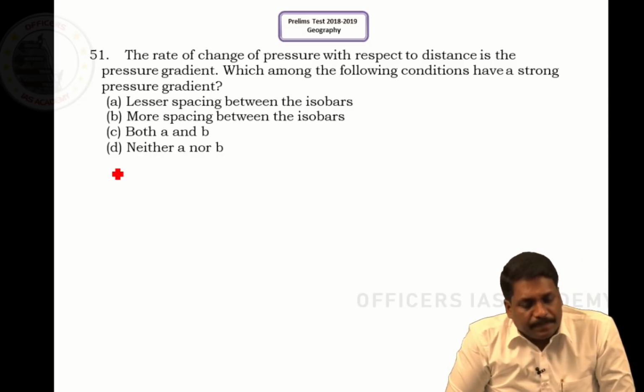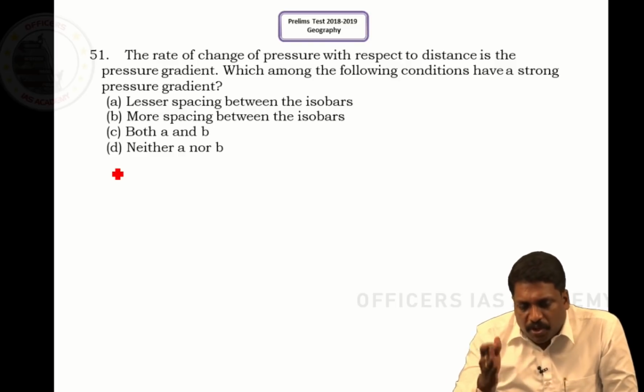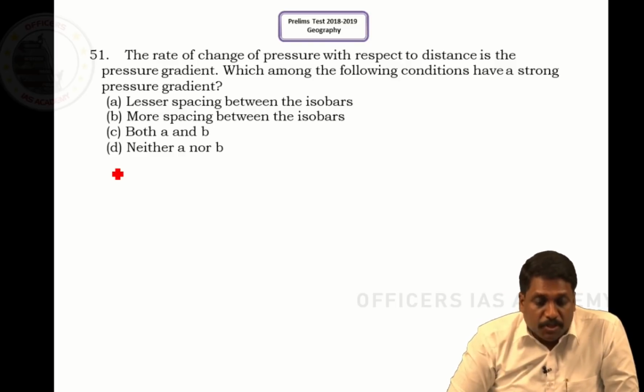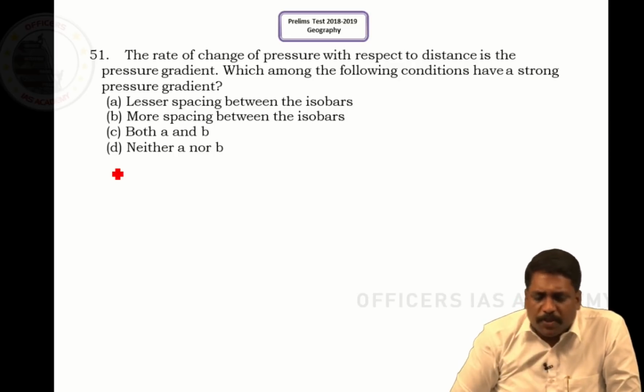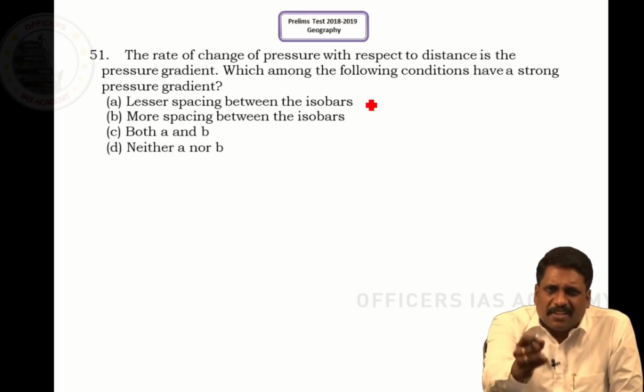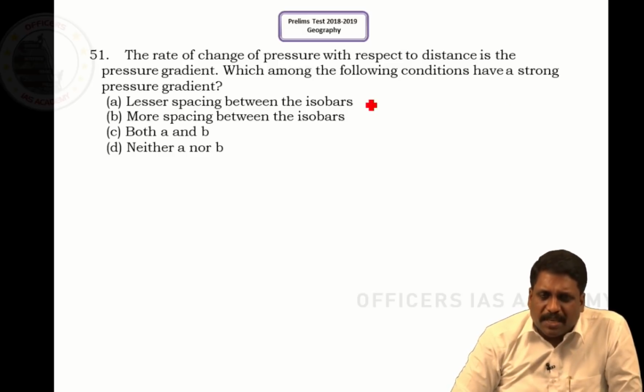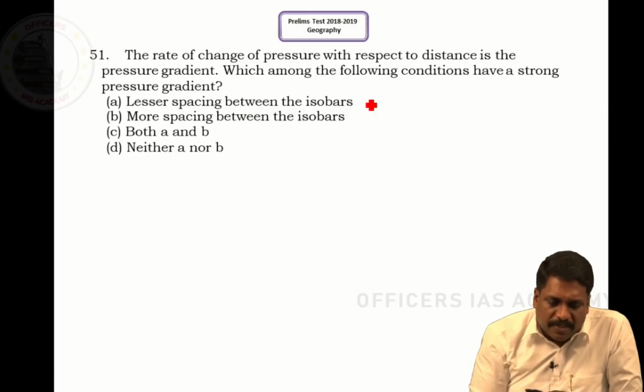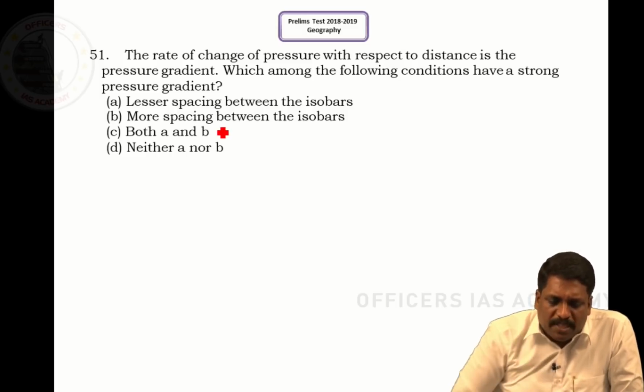Question number 51. The rate of change of pressure with respect to distance is called the pressure gradient. They are only defining what the pressure gradient is. Which among the following conditions has a strong pressure gradient? You call it the pressure gradient slope. Lesser spacing between isobars or more spacing between isobars.